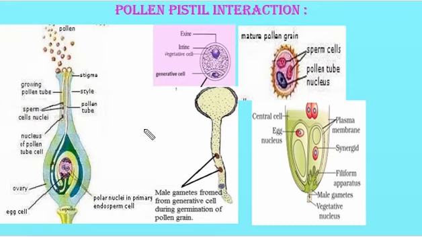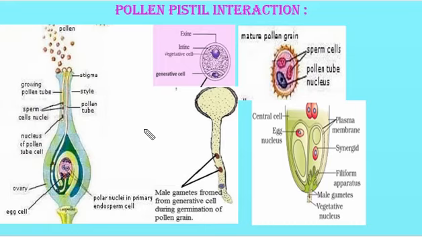Hence, all these events, from landing of compatible pollen on the stigma till the entry of male gametes into the ovule and then the synergid, are known as what? Pollen pistil interactions. All these interactions are the result of continuous dialogue between pollen grain and pistil.